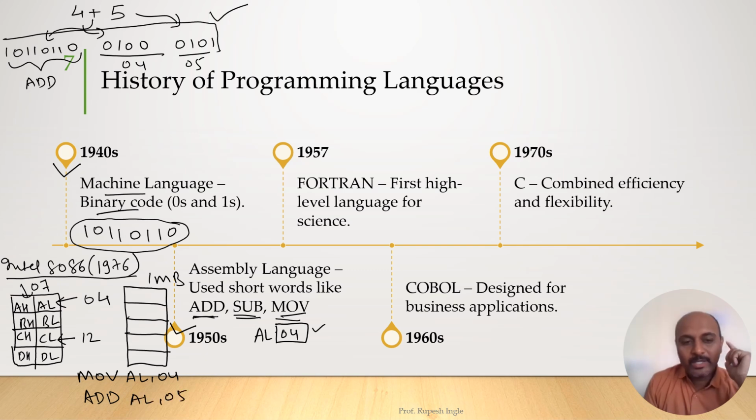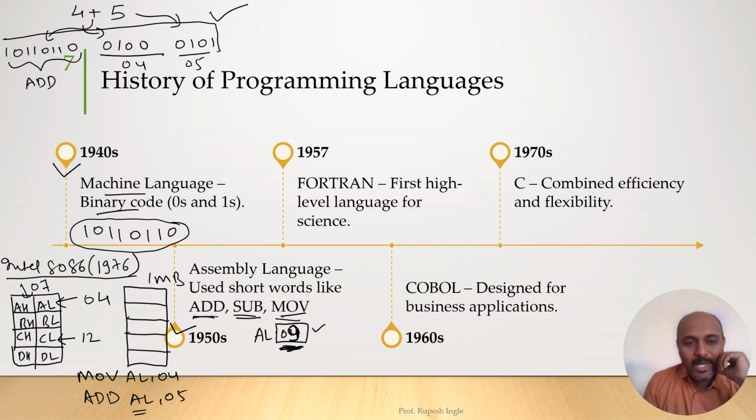It will add 5 to the value in the AL register. AL currently has 04, now 5 will be added and the result will be stored again in AL. So 4 plus 5 gives 9, and now 9 is stored in AL, which is the addition of 4 and 5. That is how the addition is done.